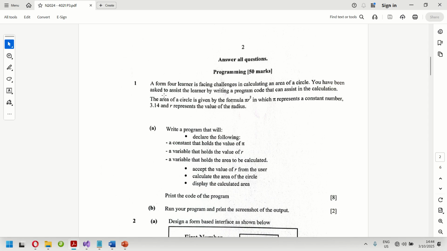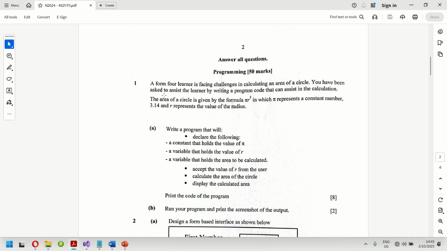This item is one of the items prepared in 2020, but I was not part of the team who prepared it. I'm just telling you so that you get ready, because this coming year it might also take the same format as this one. Because this is the first one. From 2018 up to 2023, there was no paper which looked like this one.